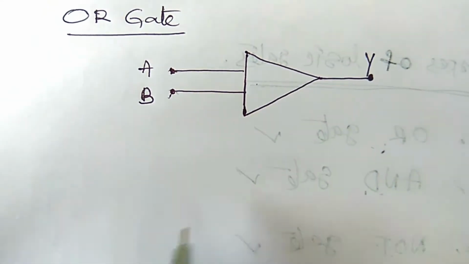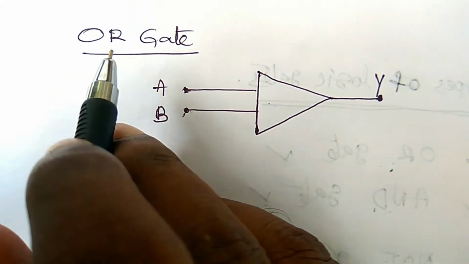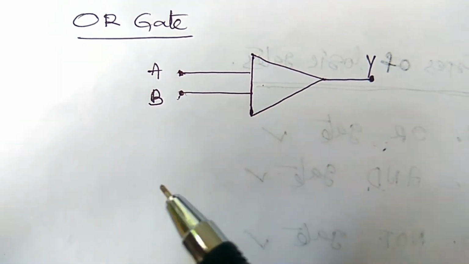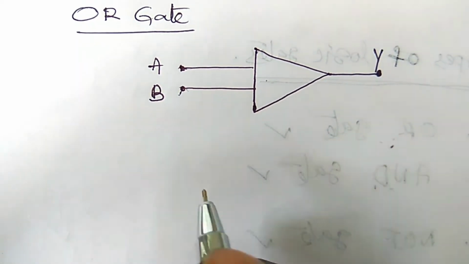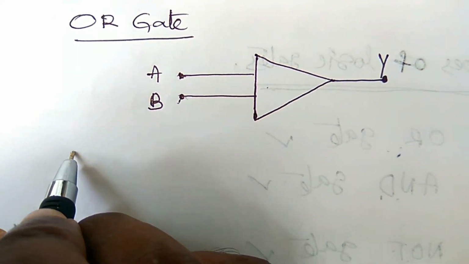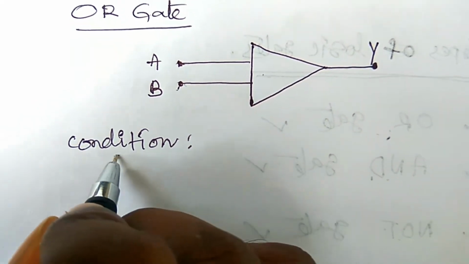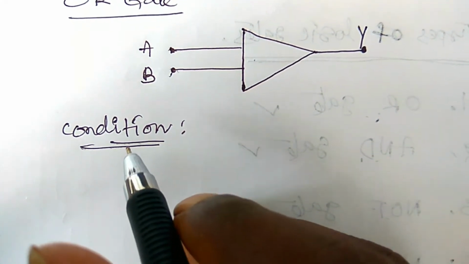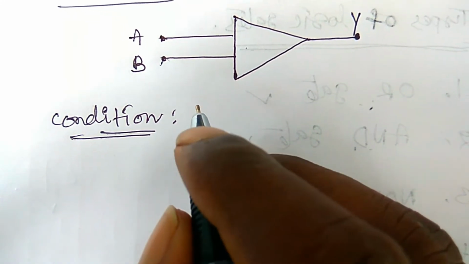Coming to the condition of the electronic OR gate: first you can see the truth table and then state the binary condition, or first write the condition of the OR gate. The condition is: if any input is high, then the output is high.